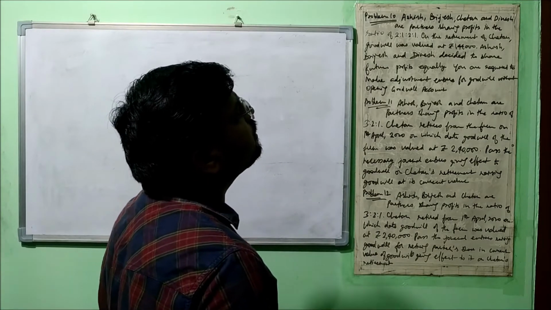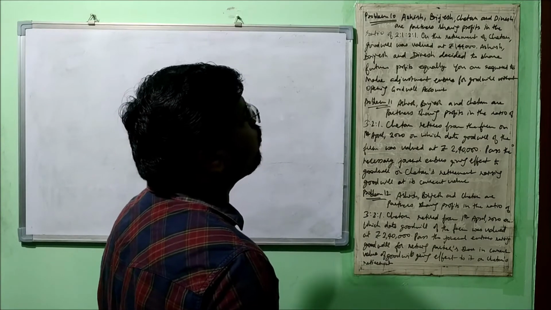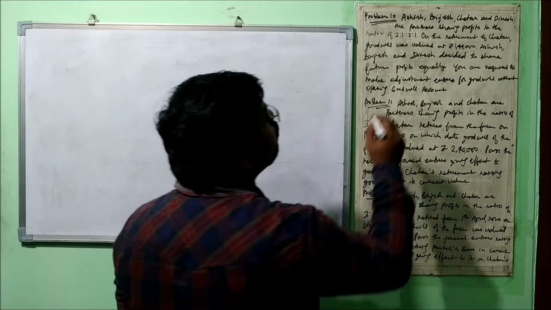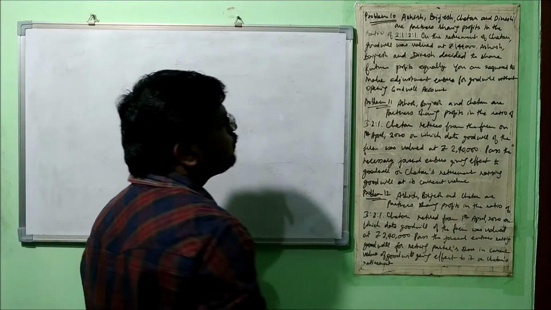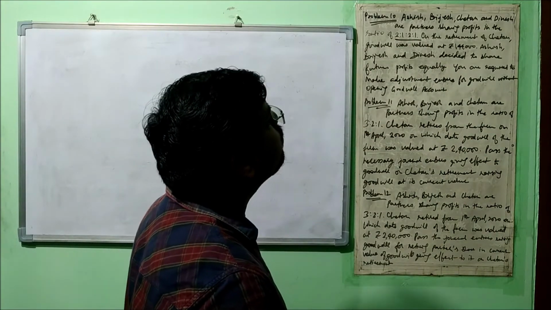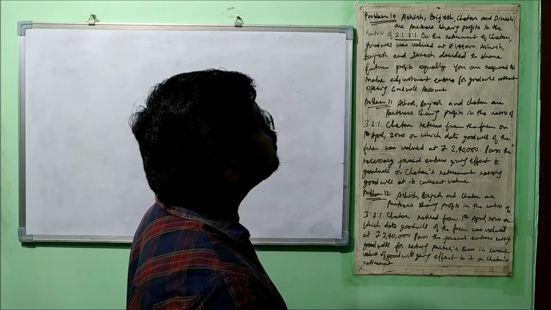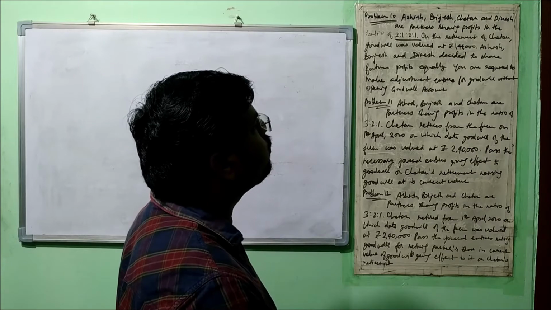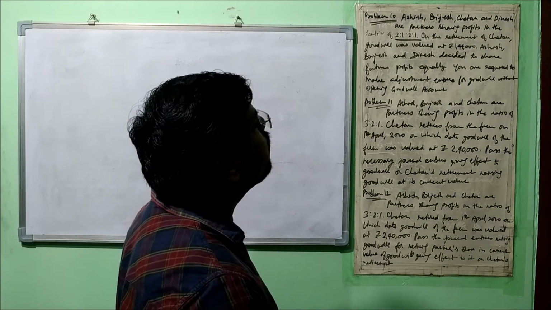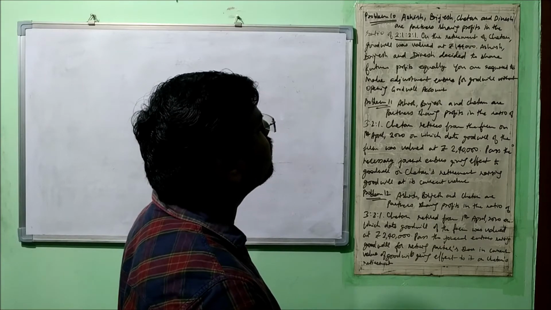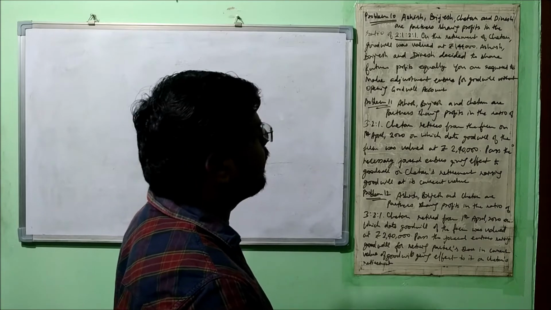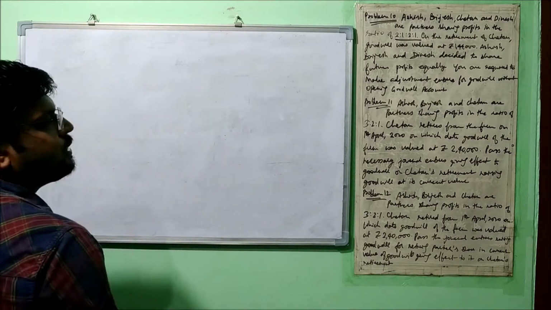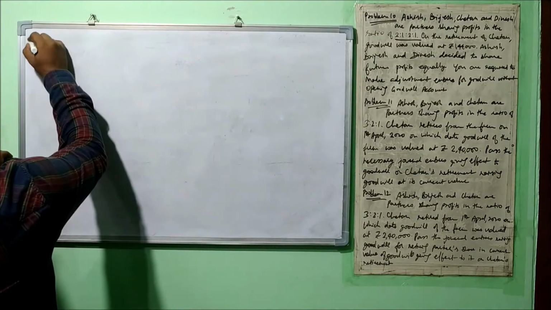Ashish, Brijesh, Chetan and Dinesh are partners sharing profits in the ratio of 2:1:2:1. On the retirement of Chetan, Goodwill was valued at rupees 1,44,000. Ashish, Brijesh and Dinesh decided to share future profits equally. You are required to make adjustment entries for Goodwill without opening Goodwill account. Okay, fine then. Let's make the entries for problem number 10.